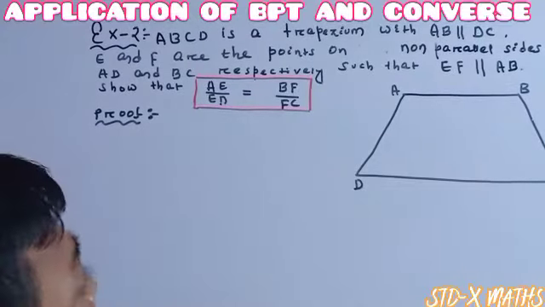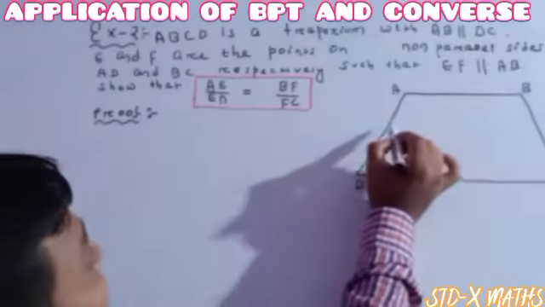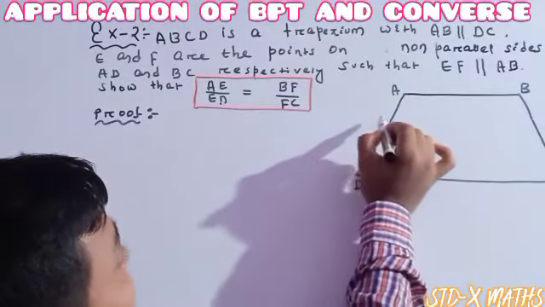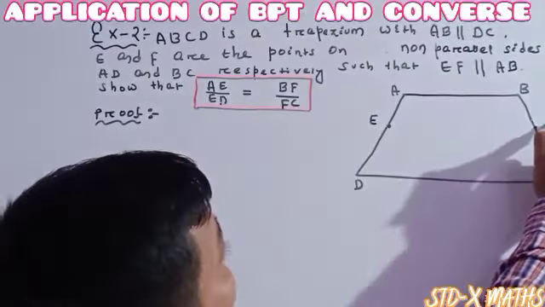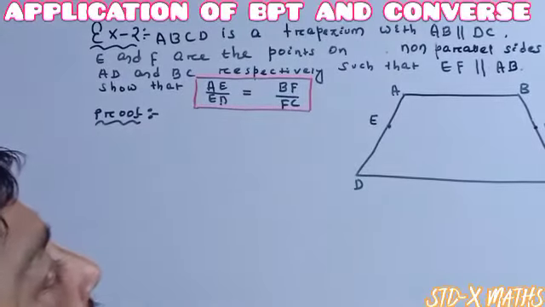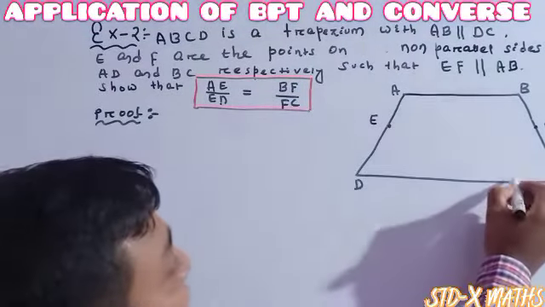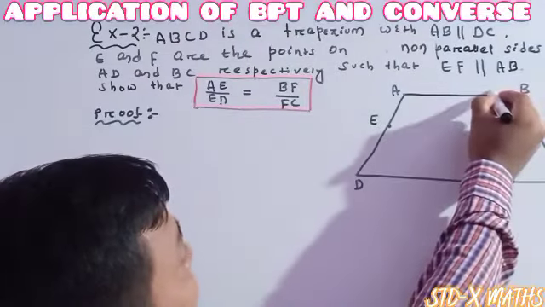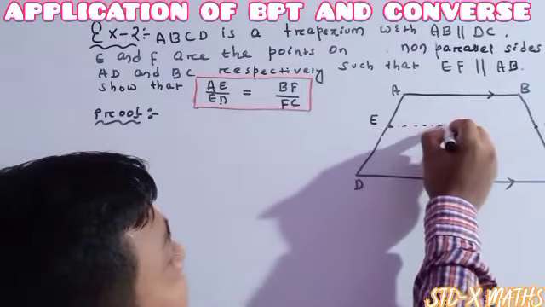And E, F are the 2 points on the non-parallel sides AD and BC respectively. So it means on AD it is a point E, and on BC, F is a point. And again it is given that EF is parallel to AB. Actually it is a trapezium, it means this one is parallel to this one, it is already given. But now here it is once again given.